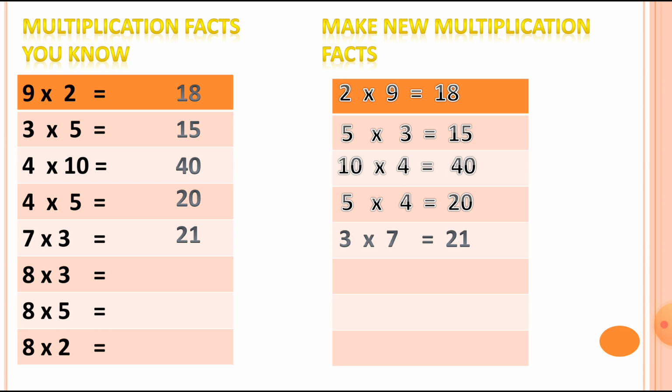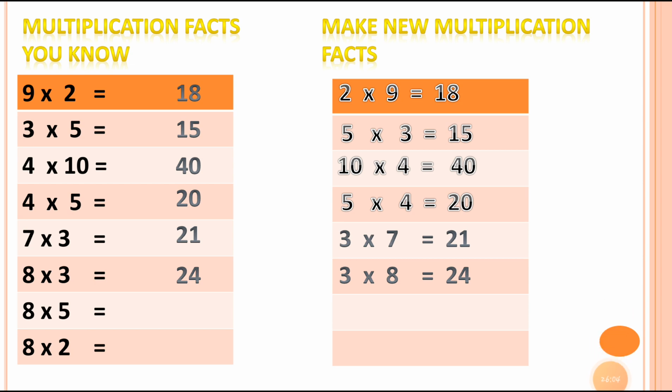I am revising this exercise again, exercise 8 questions number 1, 2 and 3. Right now we are doing question number 3. If you have any doubt regarding this, it will be solved. Now 8 3s are 24. So what will be the new multiplication fact? It will be 3 8s are 24.